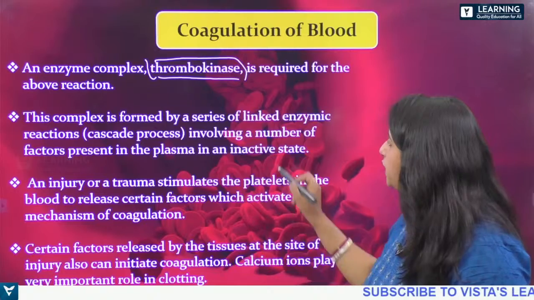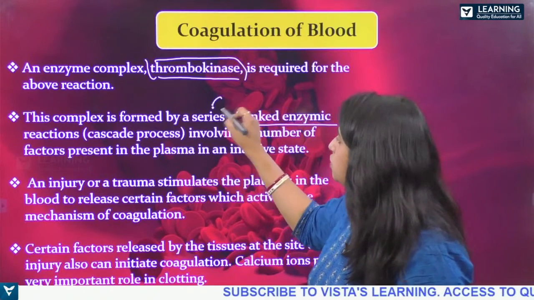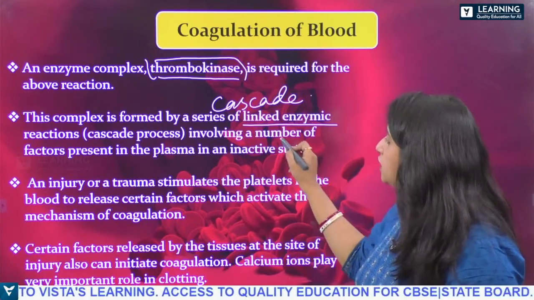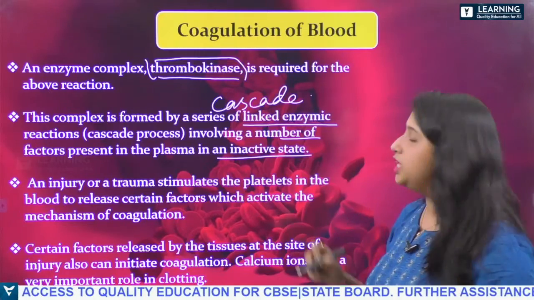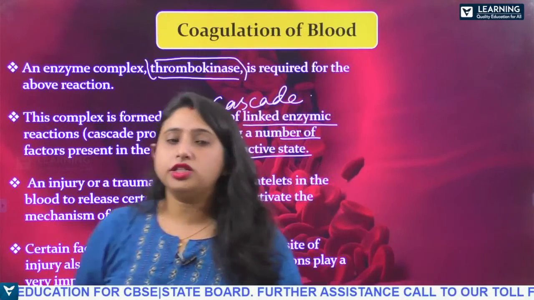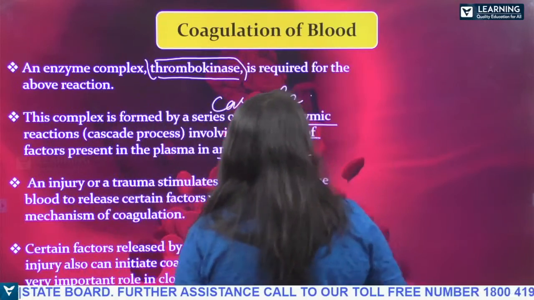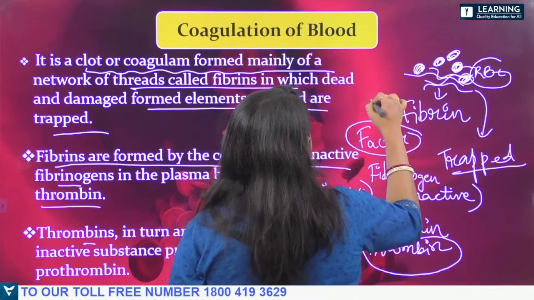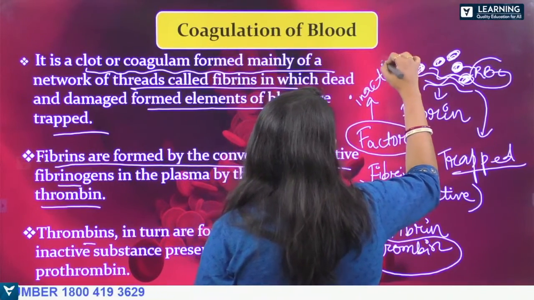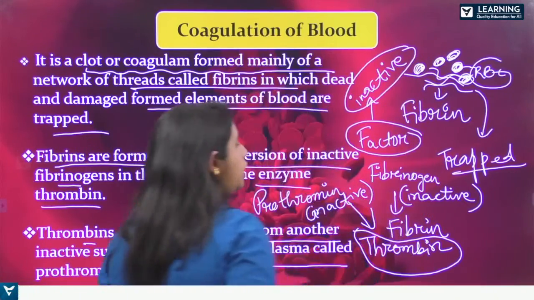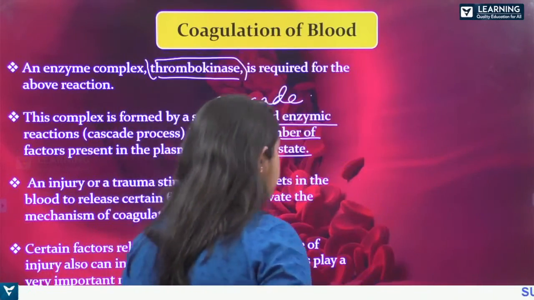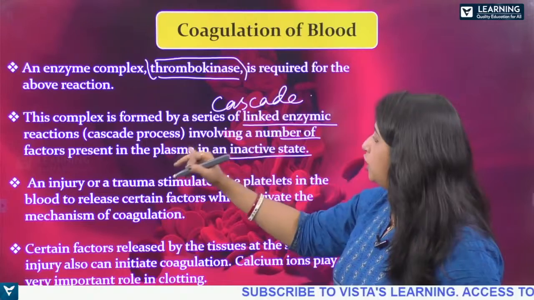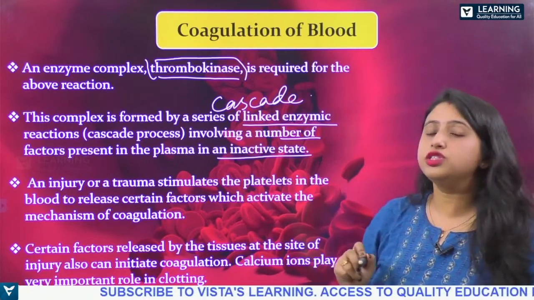This complex is formed by a series of linked enzymes. It is also known as the cascade process, involving a number of factors present in the plasma in an inactive state. All of these are called factors, and these factors are present in the inactive state in the plasma. The cascade is a series of processes which involves a number of factors.